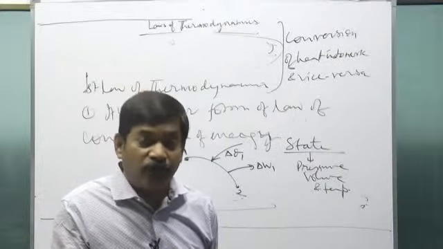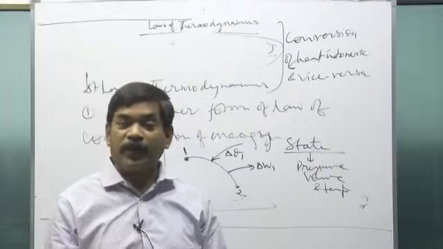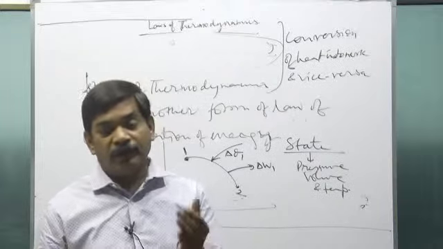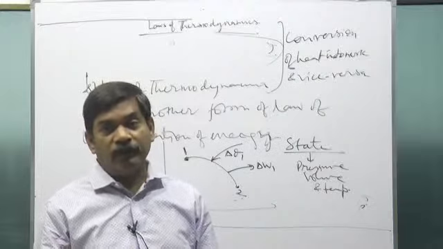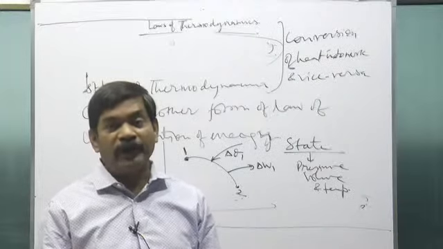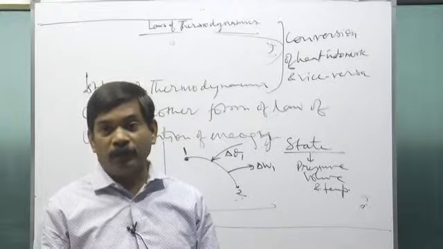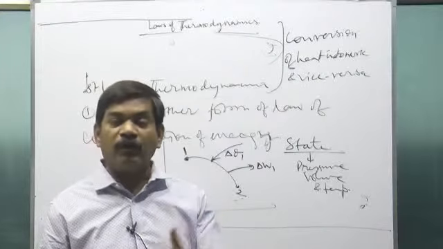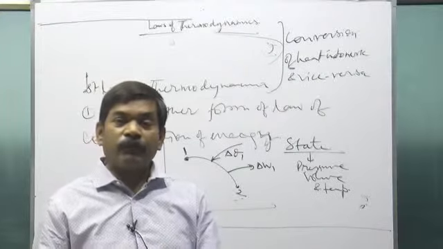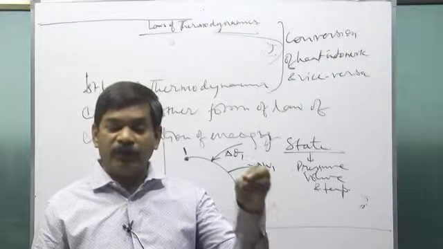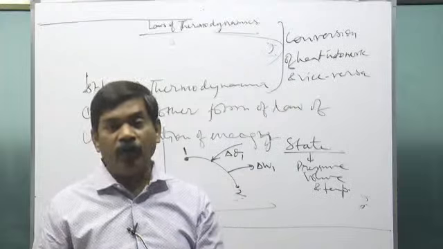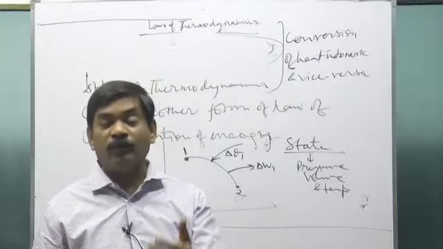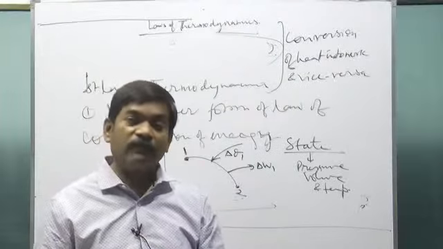Is that clear? So one process is the process of constant pressure, and that is called the isobaric process. And when you keep the volume constant, you call that isochoric process. These are the processes. That means what? When you change the state, during the change of state, you have to change it under a certain law. You are keeping the volume constant, or you are keeping the pressure constant, or you are applying some other condition.